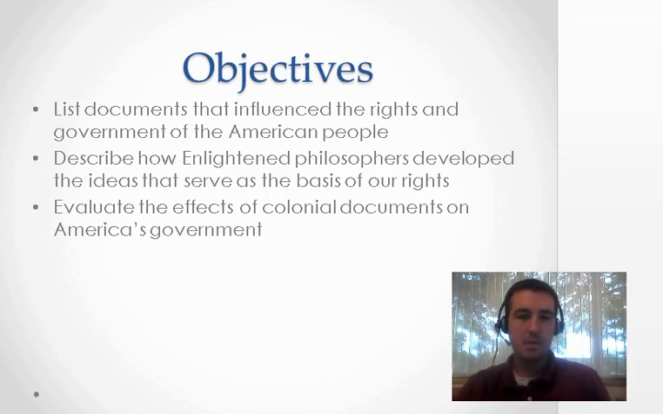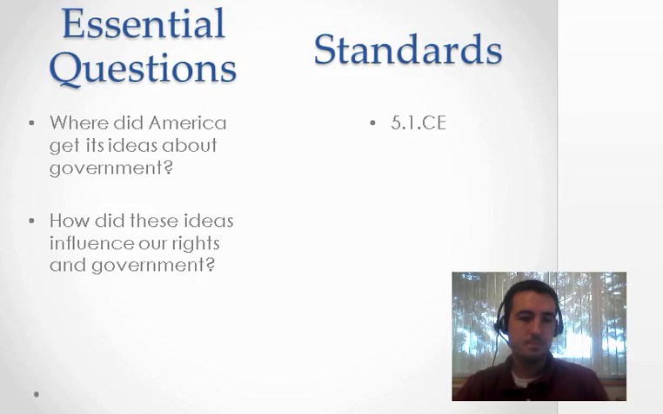So the objectives are the things that you will be able to do at the end of the lesson. You'll be able to describe some of the documents, and you'll be able to understand what they have to do with us today and how they still exist in the United States. At least how they influenced the United States still exists. The questions you'll be able to answer, remember you don't have to answer them, it's just questions that you would be able to answer after watching this video, is where did America get its ideas about government, and how did these ideas influence our rights and government? So what's it got to do with us?